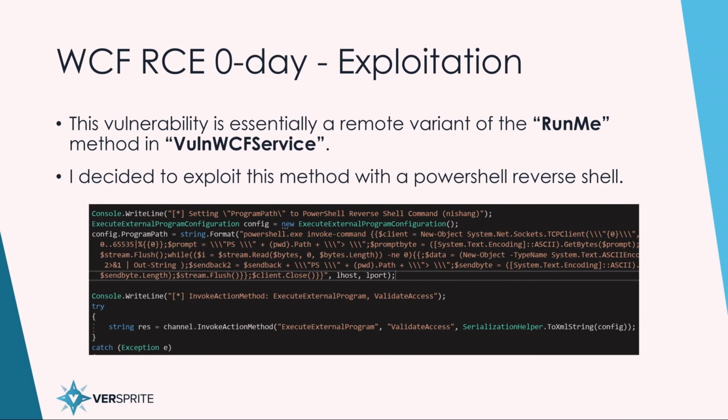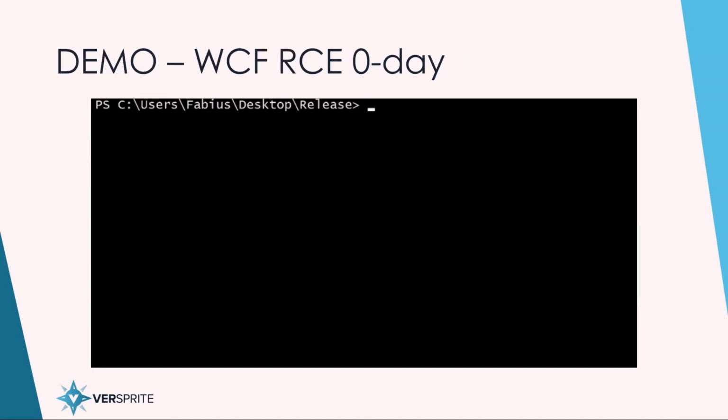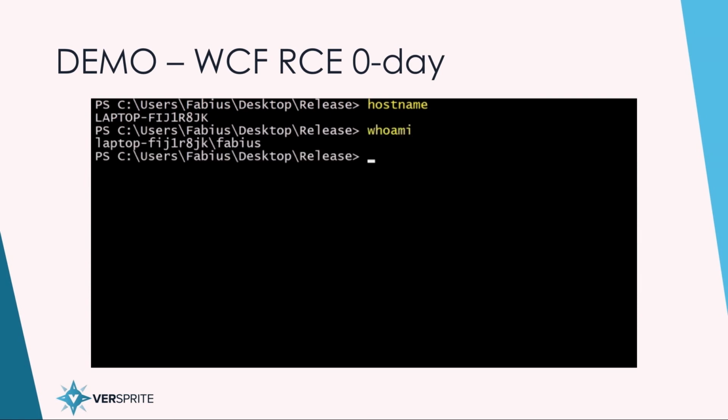So I decided to use a PowerShell one-liner that gives a reverse shell, adapted from the Nishang PowerShell library that you might be able to find on GitHub, and set up a listener that receives this reverse shell and gain a remote system shell. And here's a demonstration of that. This is a PowerShell prompt on the attacker machine, and I run hostname. You can see that it's a laptop. I run whoami. I'm laptop/Fabius. I run the POC against the IP address of the VM that I tested this in.